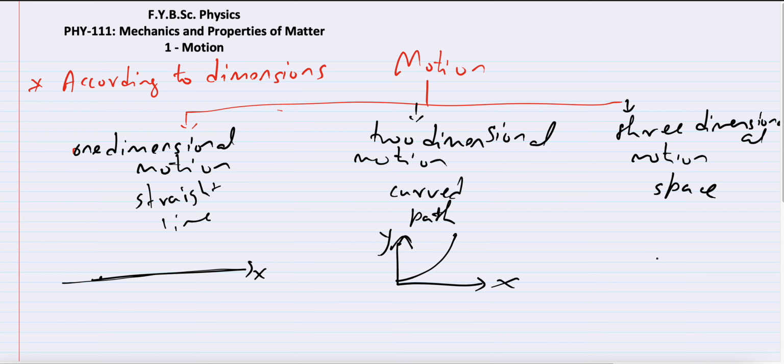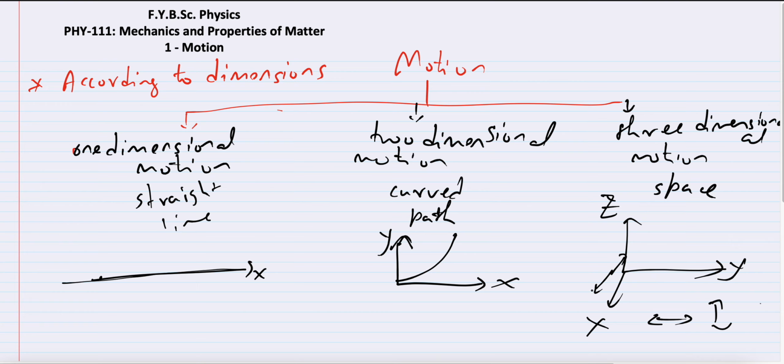This is 2-dimensional motion. Now a mosquito can fly in 3 dimensions. So I can draw this as x, y and z. Sorry, whenever we draw x, y, z, this should be the order. This is the x-axis, this is the y-axis, this is the z-axis. Now the mosquito can go right or left, it can go up and down, and it can come forward and backward. So it can come out of the page, it can go into the page. So 3-dimensional motion.